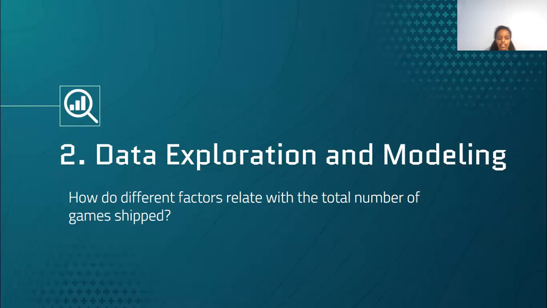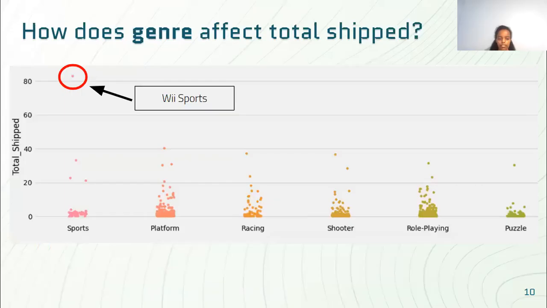Now we will discuss the data exploration and modeling we did to answer our questions. Regarding our first question, how does genre affect total shipped? The graph below compares genre categories to total shipped in millions. There is an outlier here with Wii Sports, which was shipped with all Wii consoles, skewing the data for the sports genre. But as demonstrated here, none of the genres significantly dominated total shipped, but platform, shooter, and role-playing games do share a majority of the sales.